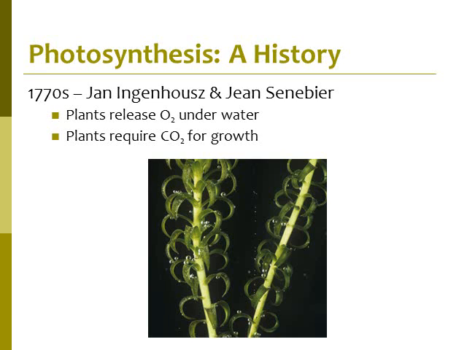In the 1770s, this is when we really got into more of the chemical part of this photosynthesis. So these two guys here, what they did was they looked at a plant underwater, and they saw that a plant underwater, it produces these gas bubbles. And they tested that, and they realized that those gas bubbles was oxygen. And then also, these plants, they're going to take in carbon dioxide. So we saw this exchange of gas between taking in carbon dioxide and releasing oxygen. And here's an example of a water plant that we'll be using in lab if we haven't already used it yet. And you can see the bubbles coming out of the plant. Those are the oxygen bubbles that are being released.